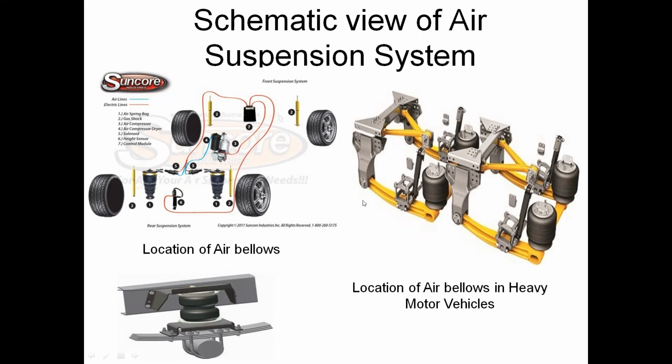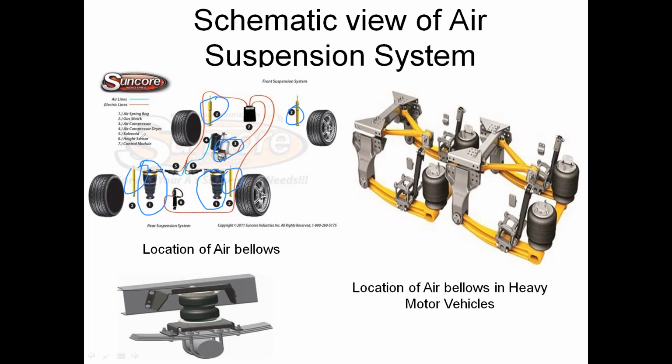Schematic view of the air suspension system in automobile vehicles. There are air spring bags, gas shocks, air compressor, and solenoids. You can see these are the solenoids. One is the air spring bag. These are the air spring bags, and these are the gas shocks. Next, the third one is the air compressor. This is the air compressor.